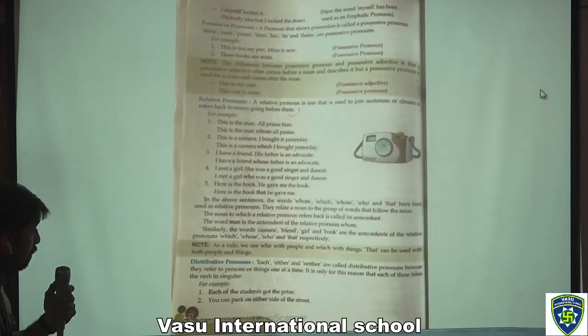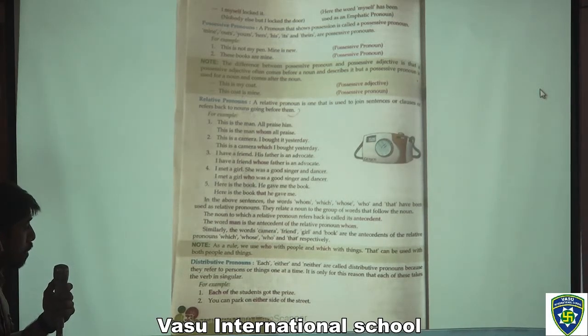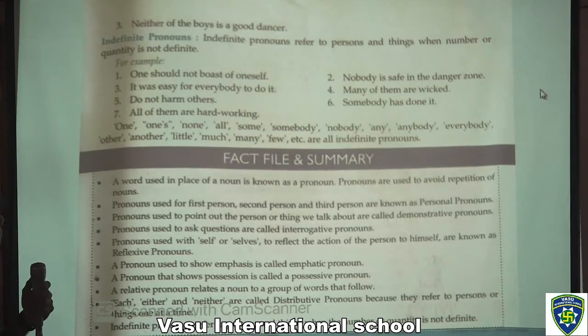After that, we have distributive pronouns. Each, either, and neither are called distributive pronouns because they refer to persons or things one at a time. It is for this reason that each of these takes the verb in singular. Next page. On the next page we have indefinite pronouns. Indefinite pronouns refer to persons and things when number or quantity is not definite. For example, one should not boast of oneself. Nobody is safe in the danger zone.